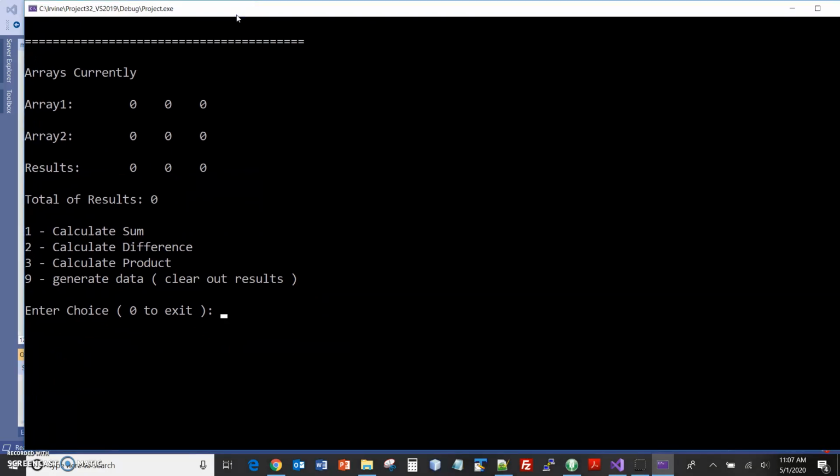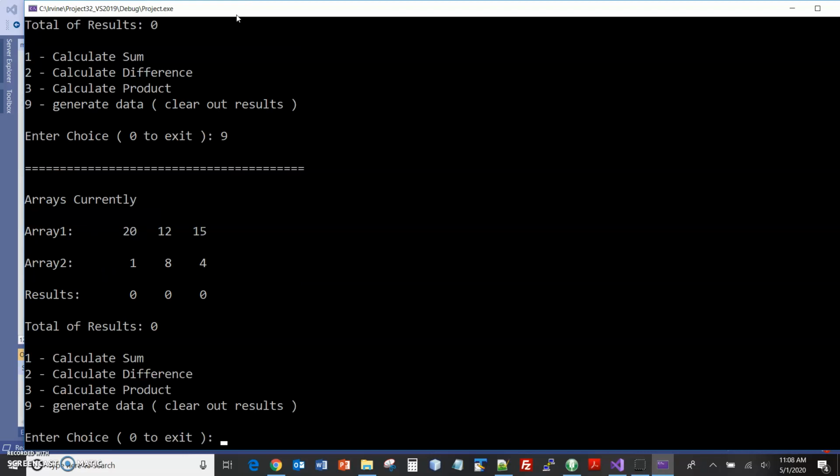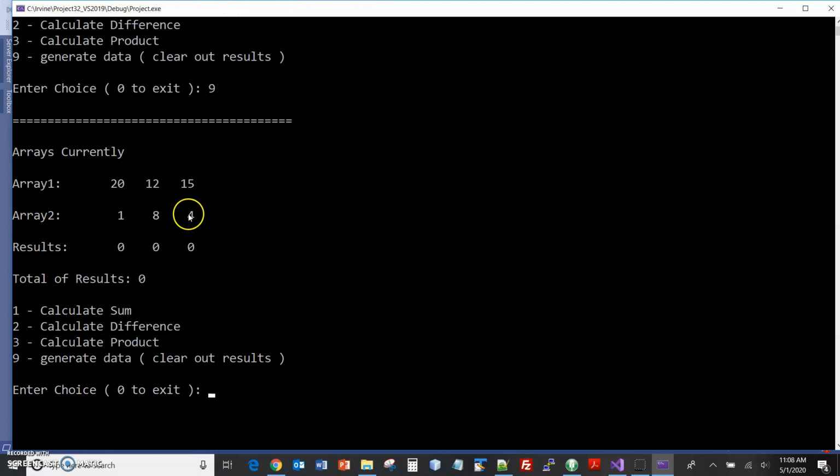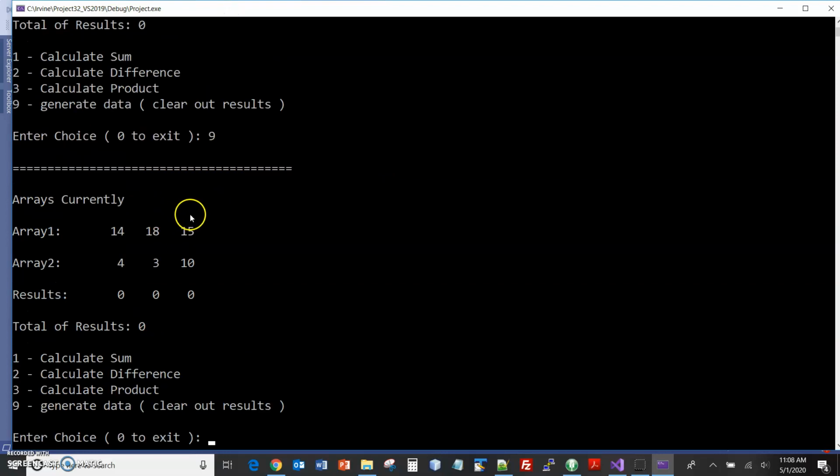Okay, so it starts off initially with everything at 0. If we select generate data, it'll regenerate the data. And let's say we don't like that data, we can regenerate again. And so now using these numbers, 14.4, 18.3, 15.10, I can calculate the sum, the difference, the product.